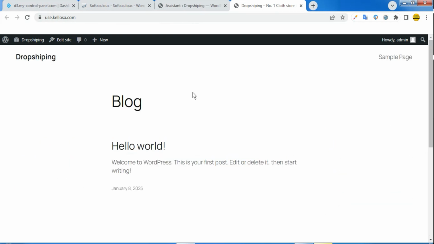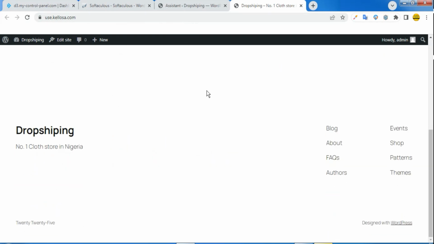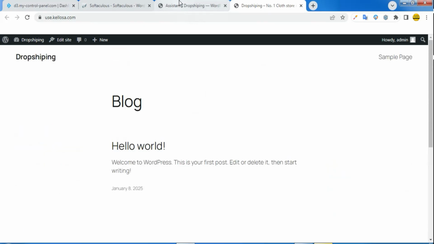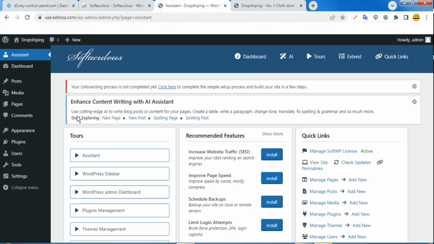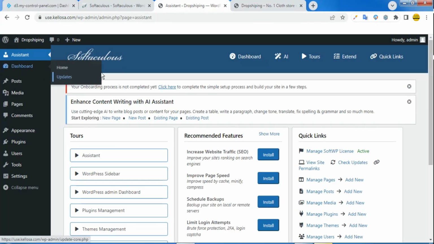So stay tuned as we design this website to be very attractive for your customer to make use of. Do not forget, this is the front end which your customer will be making use of, and this is the back end which you, as the owner of the store, will be making use of.